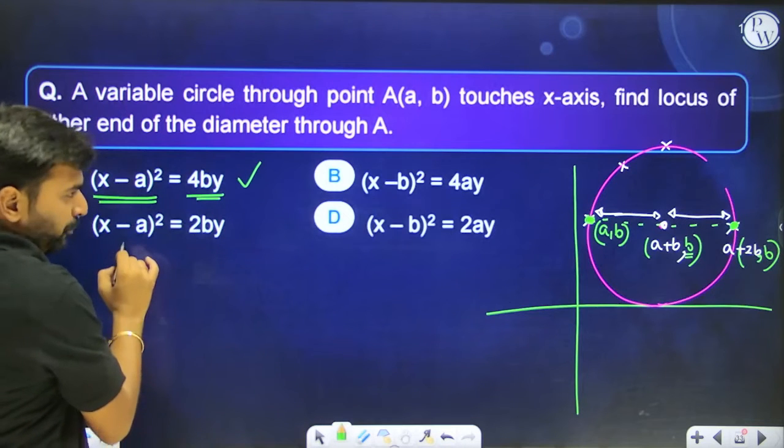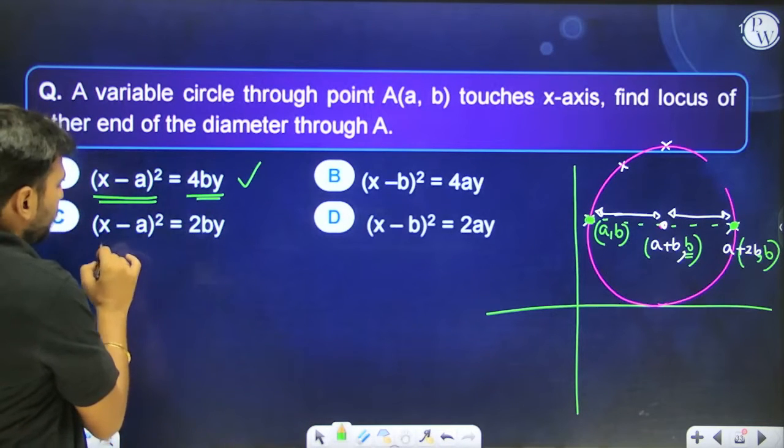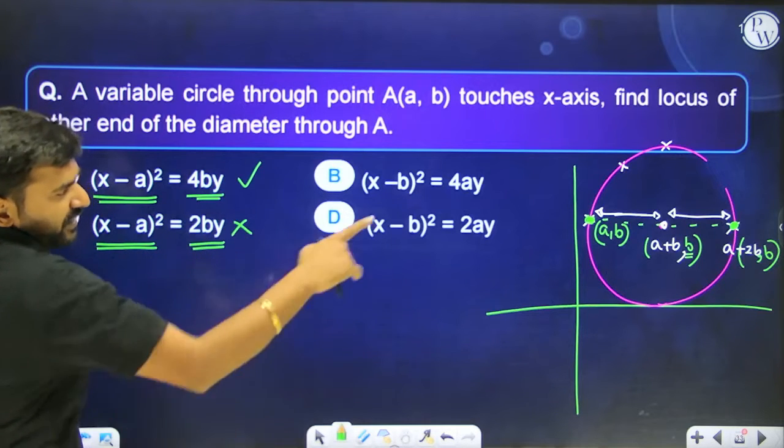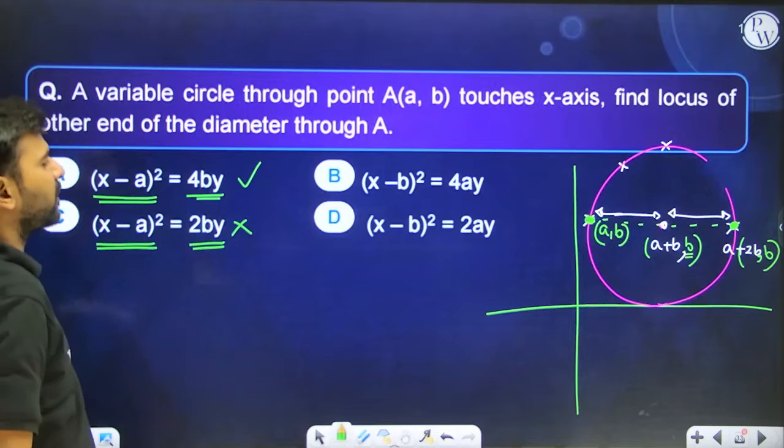Over here, if you put x equal to a plus 2b, this is going to be what? 4b square, and this is going to be 2b square. So this is not satisfying the another end point of the diameter. So this is not our answer.